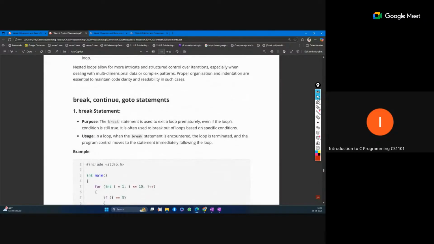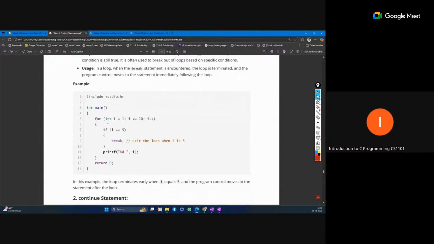So break, continue, goto statements. Yeah, this is important. Break is used to break the loop, the nearest loop, we will say. Not all loops. Whichever loop is the nearest loop to the break, that will stop without executing the remaining part. So this loop is running like this, and if i becomes 5, this break will execute, and all the remaining iterations will not be executed, and your control will come directly out of this. So this is the nearest loop.